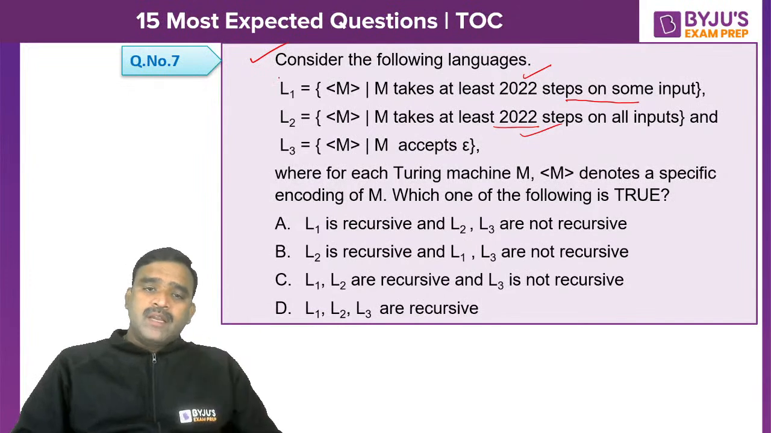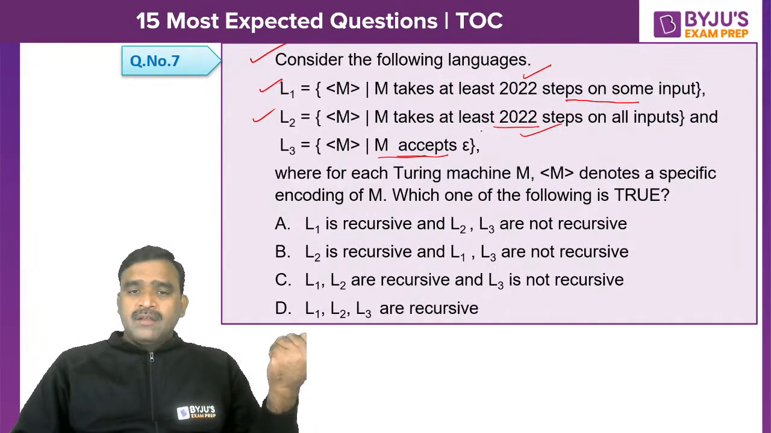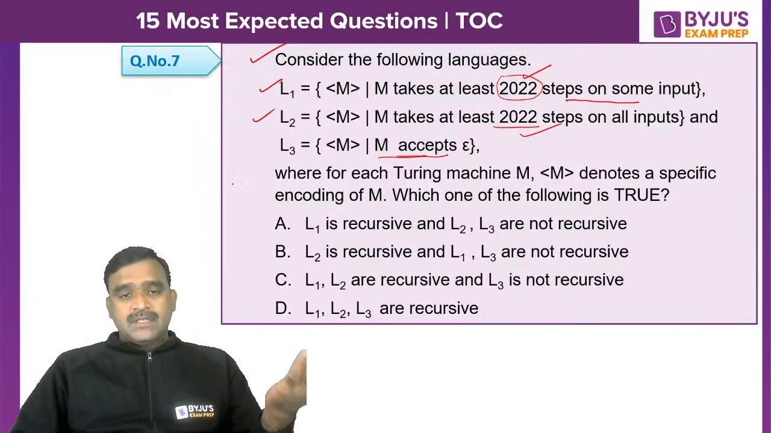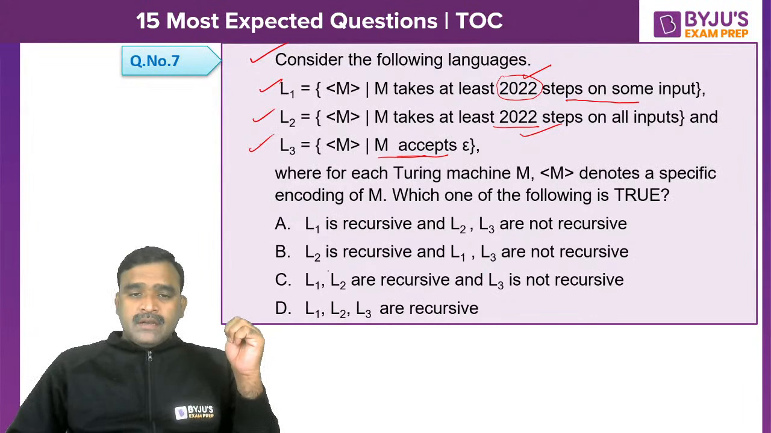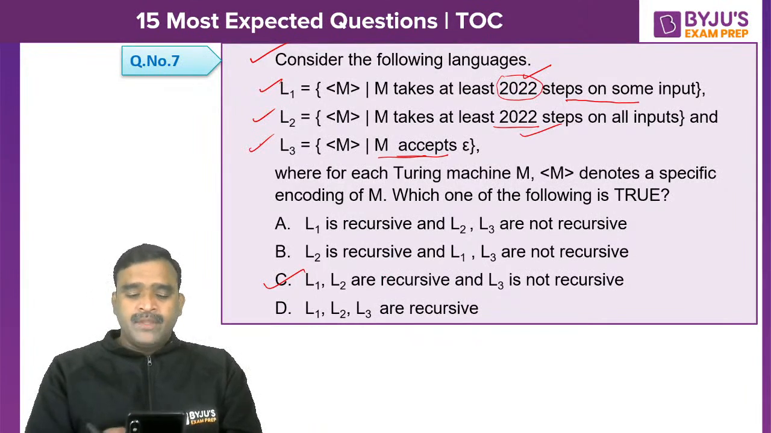Yes or no answers can be given for both L1 and L2. But to say whether a machine accepts or not, the machine should halt, and we cannot say whether the machine will halt or not. Here, even though the machine may not halt, the number of steps can be counted, so a yes or no answer can be given. That's why L1 and L2 are recursive and L3 is not recursive. So option C is correct. Recursive means a yes or no answer can be given; not recursive means it cannot.